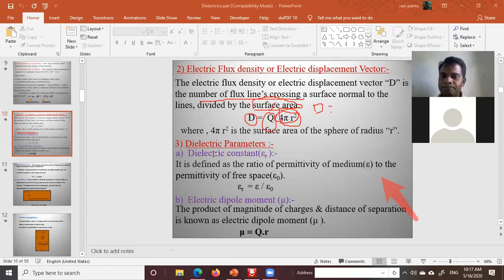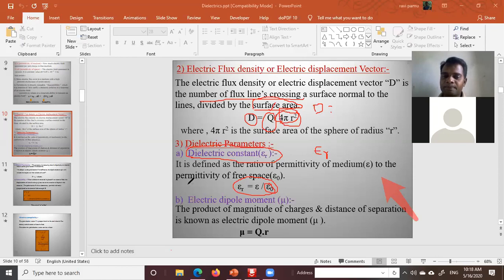Now, dielectric constant. What is the dielectric constant? Dielectric constant is represented as epsilon r. That is also called relative permittivity. Epsilon r is equal to epsilon by epsilon naught. The ratio between the permittivity of the medium and the permittivity of the vacuum is called relative permittivity.